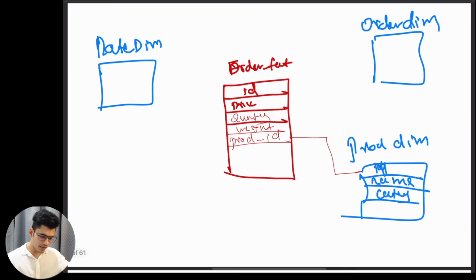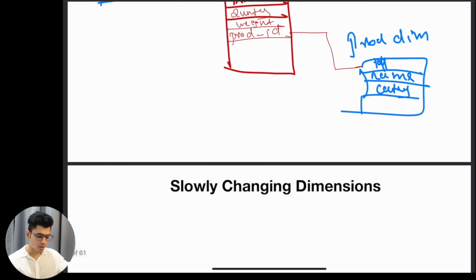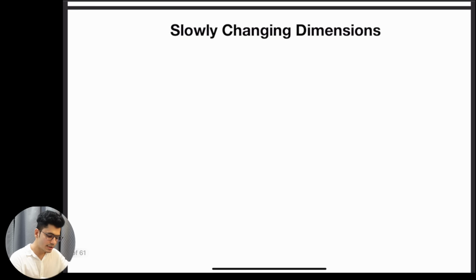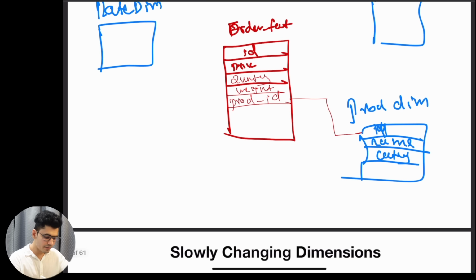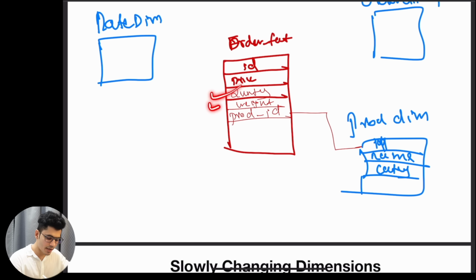Now we understood about this, right? Fact and dimension. Now I want to understand about the slowly changing dimension, that we understood, right? These facts such as quantity, product weight, price, all of these things keep changing, right? Quantity keeps changing, product price keeps changing, so we can easily update it from the system. We understood how the data is flowing over here.